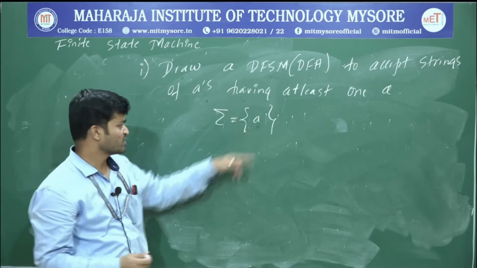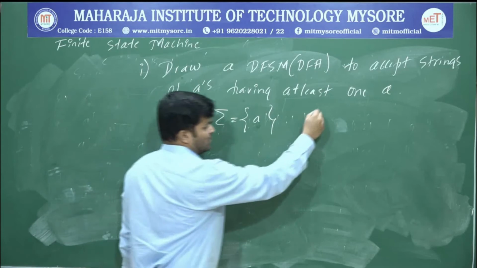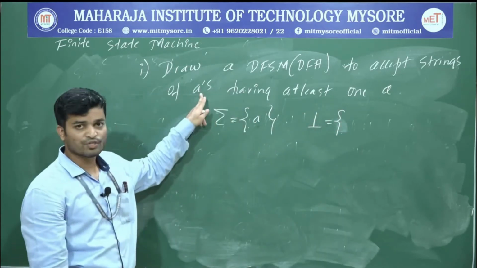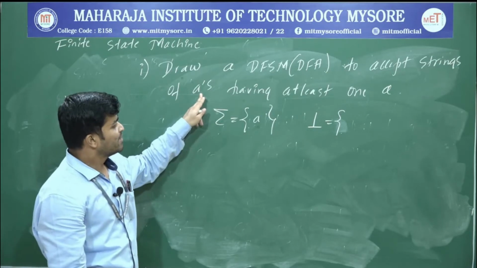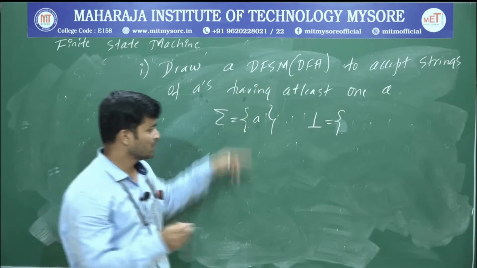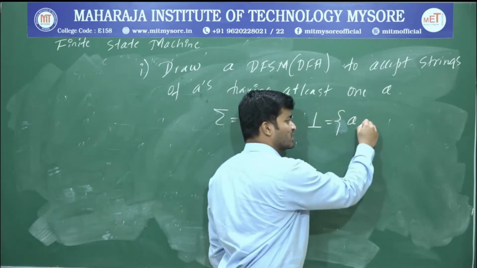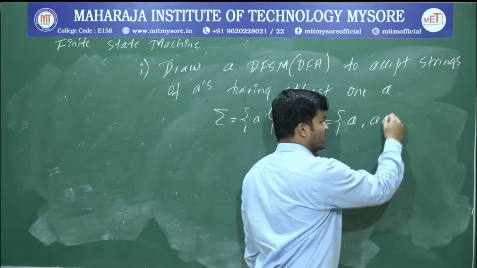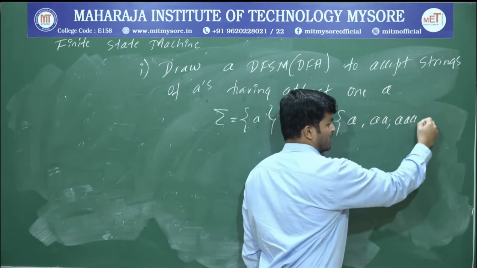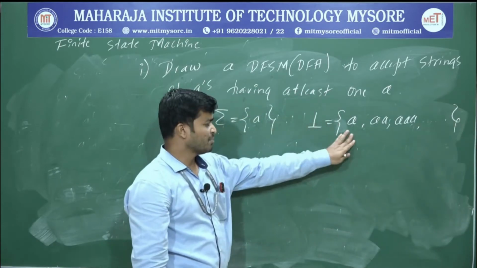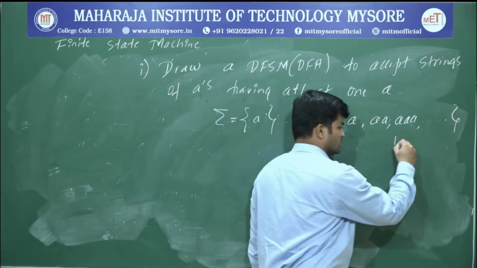Next we have to define the language. So what is the language? Just observe the question: accept strings of A's having at least one A. There should be at least one A. That's it. Your string will go to start. In the worst case, you will get A. Then I can write AA, AAA, and this will continue. So what's the type of the language? The language is infinite.